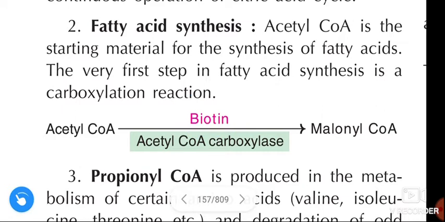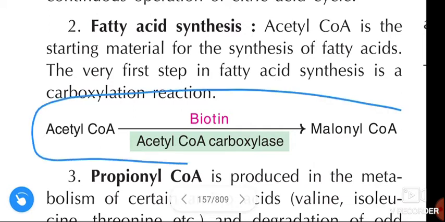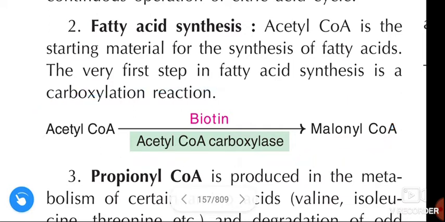We call this reaction a carboxylation reaction.